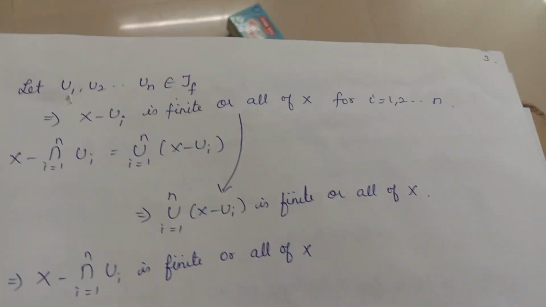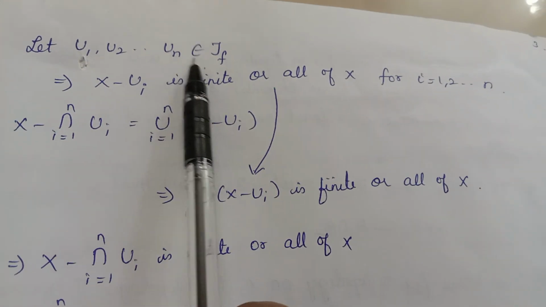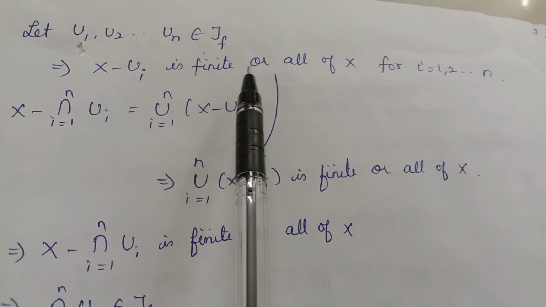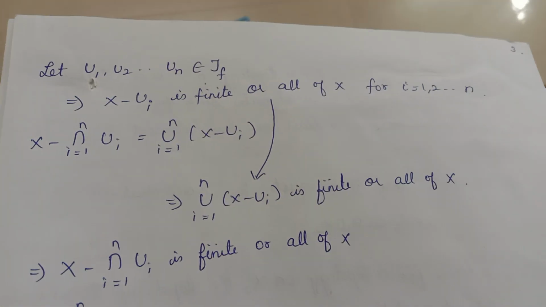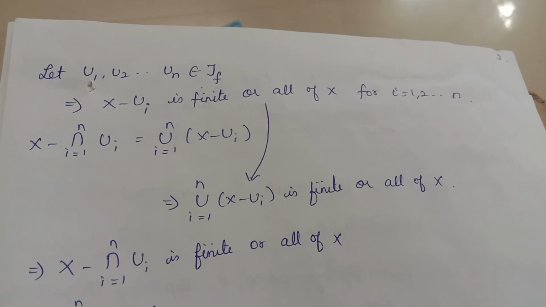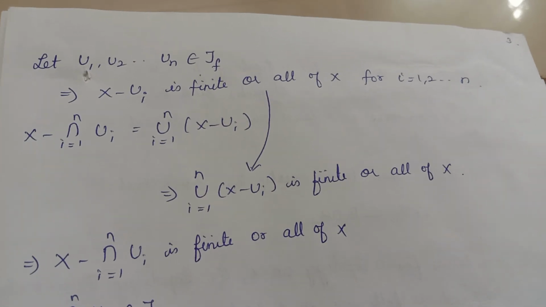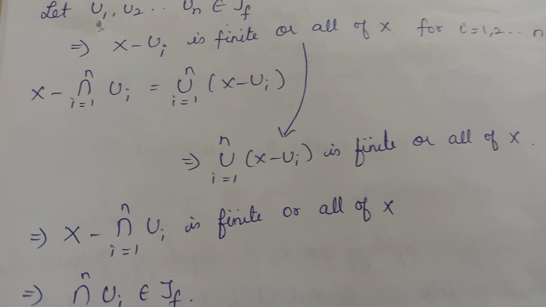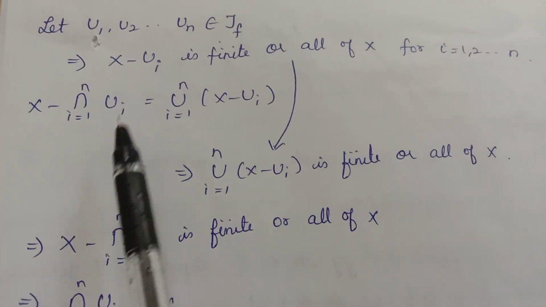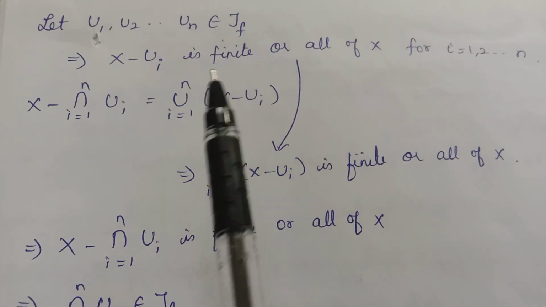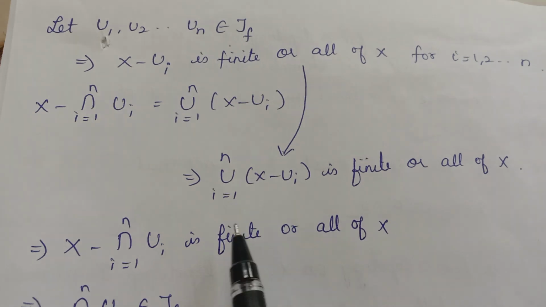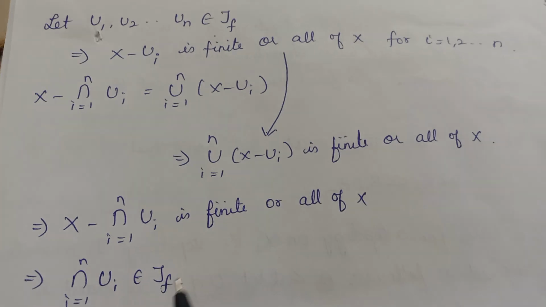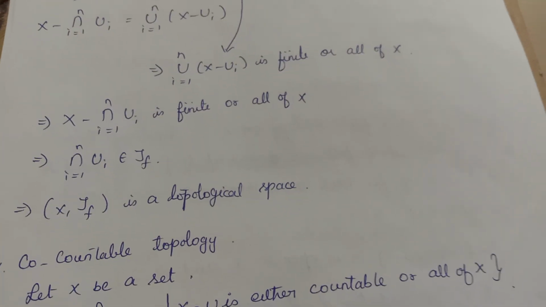Okay, next one for intersection. Let us take a finite number of open sets U1, U2, etc., Un. They belong to tau f means what? Their complement is either finite or all of X. Okay, so if you take the intersection of Ui, what will you get? See, X minus the intersection of Ui is equal to the union of X minus Ui, but each one is either finite or all of X. So, if you take the union, it will be either finite or all of X. Therefore, again the intersection belongs to tau f. Therefore, tau f is a topological space.